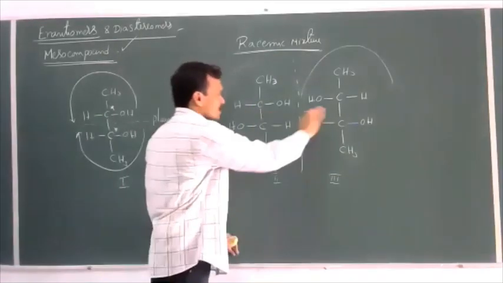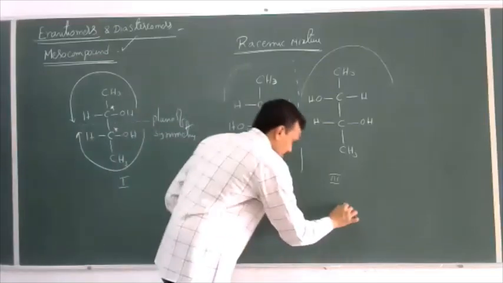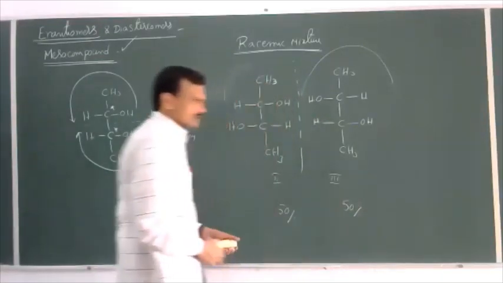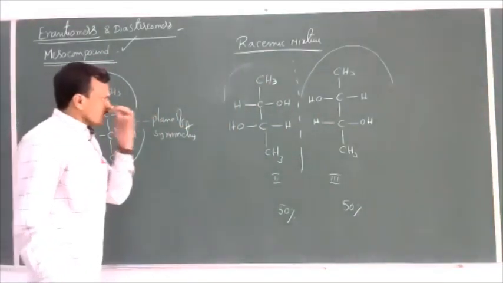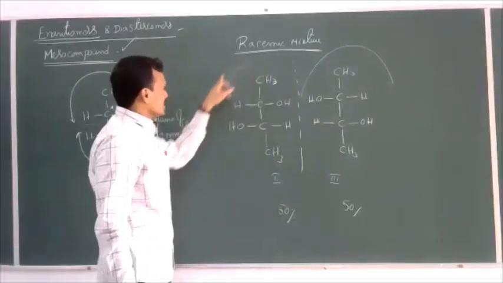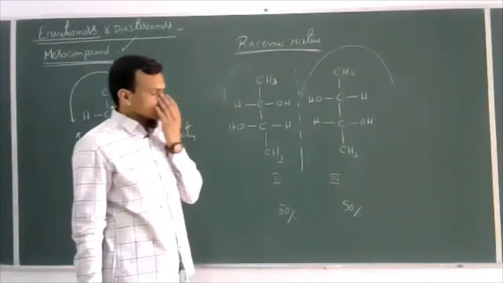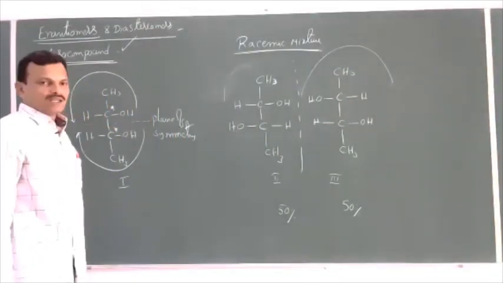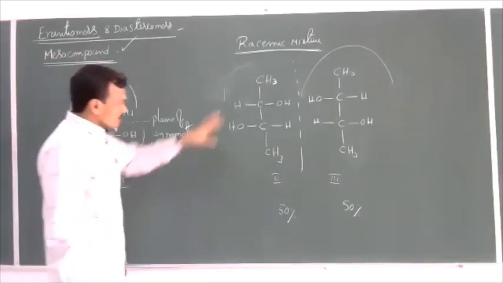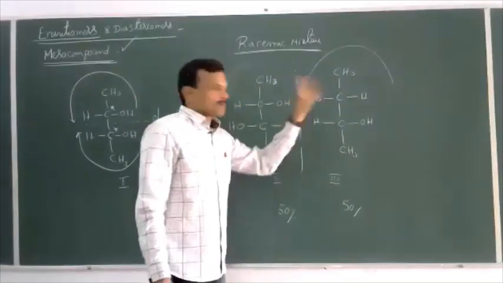Suppose the mixture contains 50% of the second compound and 50% of the third compound. Then the net optical activity is 0: 50% anti-clockwise and 50% clockwise. Then the mixture is optically inactive. Even though each compound is optically active, the mixture is optically inactive.